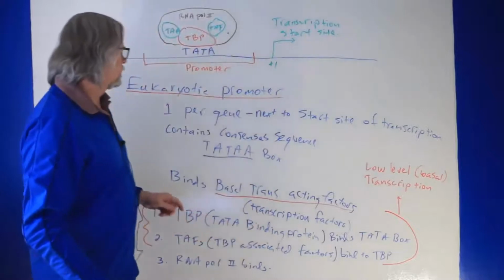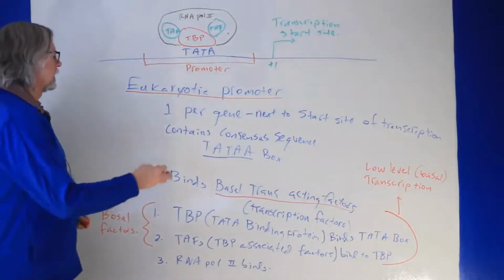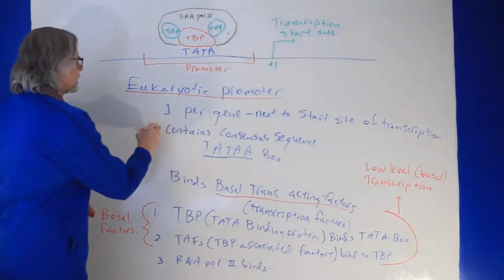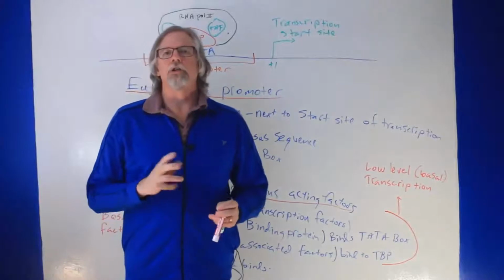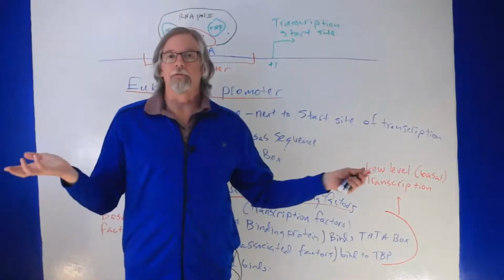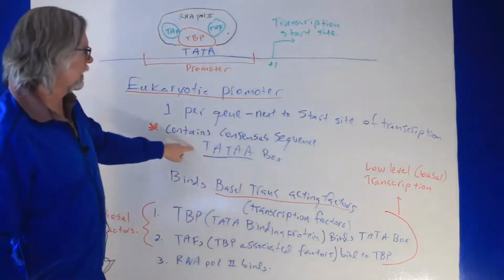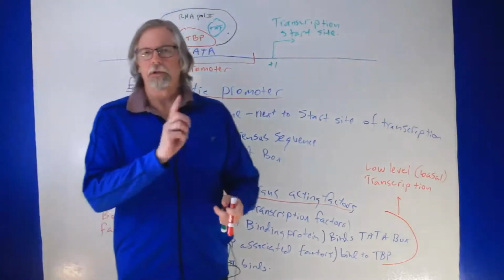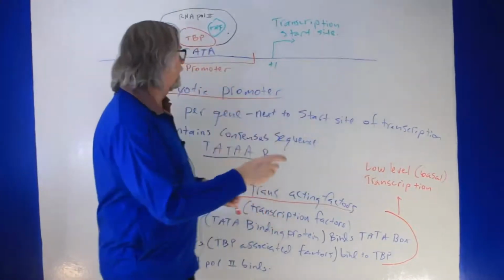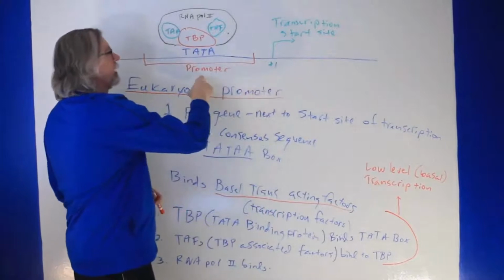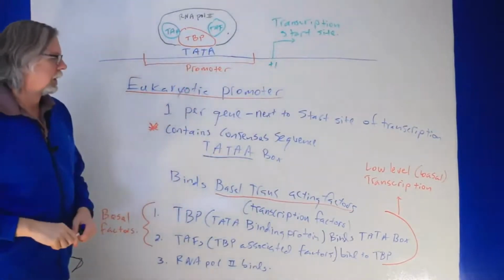But here's one thing: in a eukaryotic promoter, it always has a consensus sequence. Consensus sequence means this is conserved amongst all eukaryotic gene promoters, a common element of all gene promoters. The consensus sequence is called a TATA box, basically TAA, embedded about 30 base pairs upstream from the start of transcription. TATA box, okay?